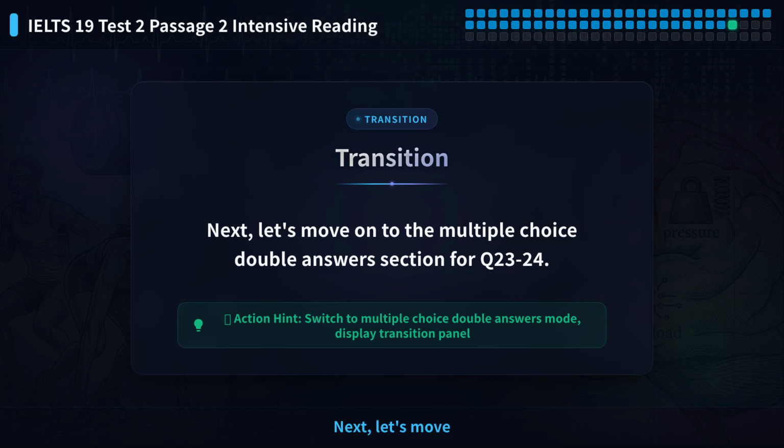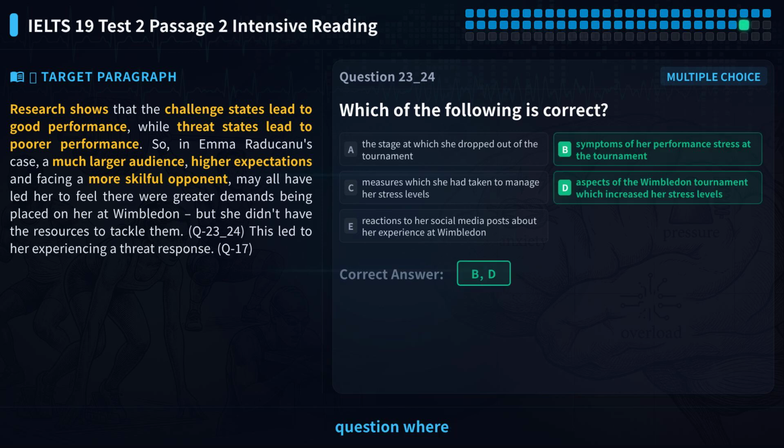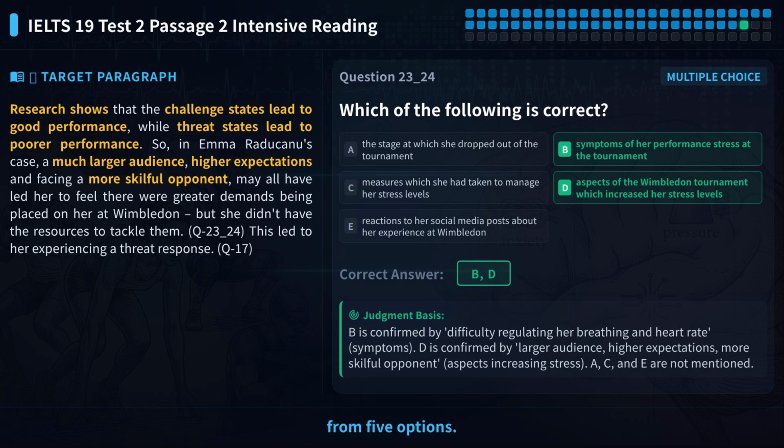Next, let's move on to the multiple choice double answers section for Q23-24. Now for questions 23 and 24, a multiple choice question where you pick 2 answers from 5 options. The topic is a tennis player's experience at Wimbledon. Options A to E cover her withdrawal stage, stress symptoms, coping measures, stress sources, and social media reactions. Please pause the video and try to find the 2 correct answers.